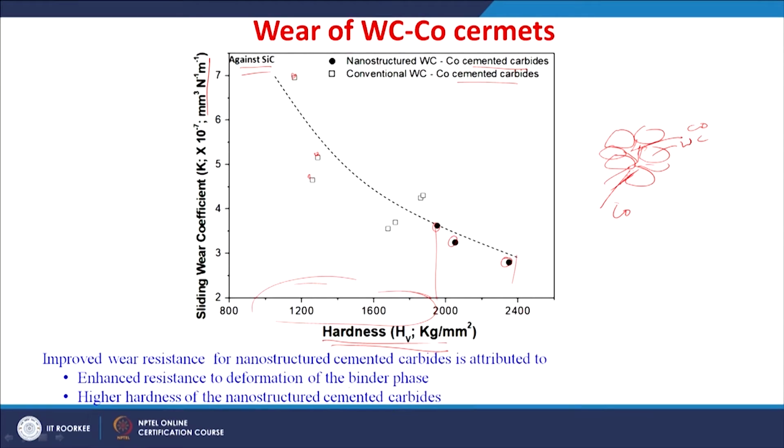So, when the contact is happening, because of the higher hardness of these nano sized grains of tungsten carbide, the resistance against the wear also improved. So, improved wear resistance is mainly attributed to enhanced resistance to deformation and higher hardness of the nanostructured cemented carbides.